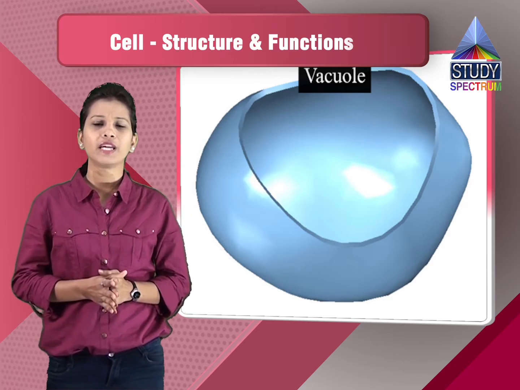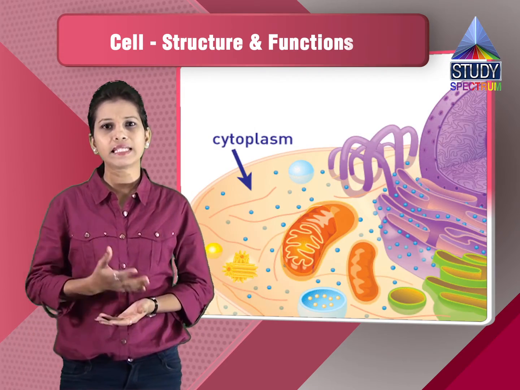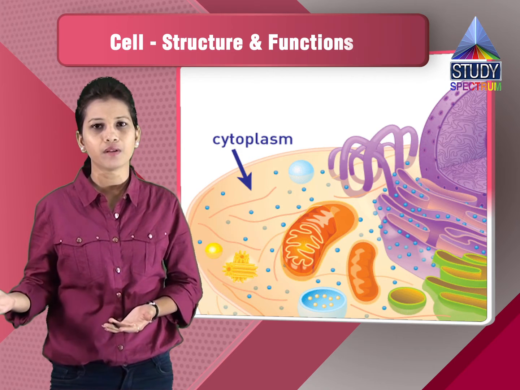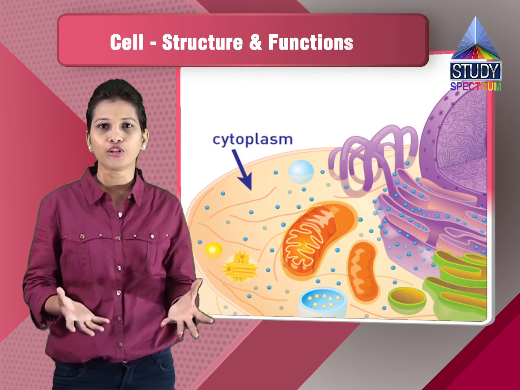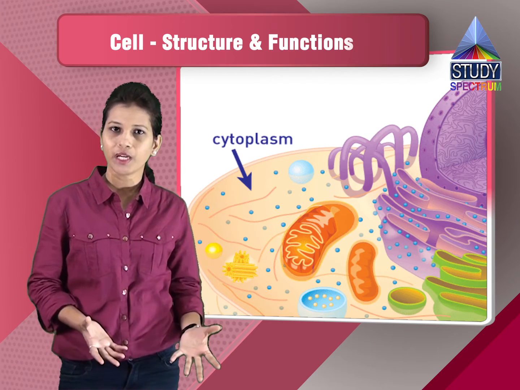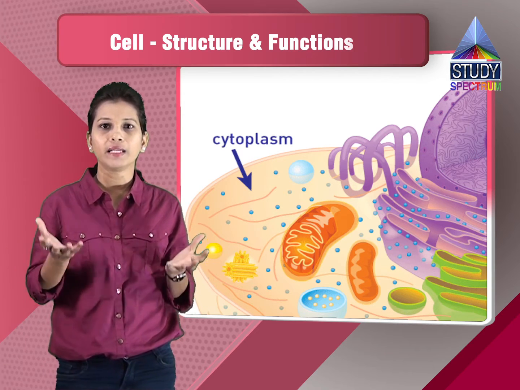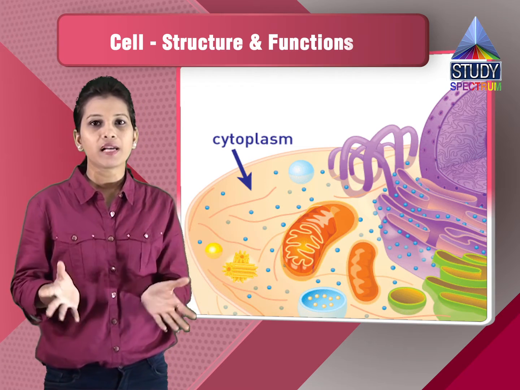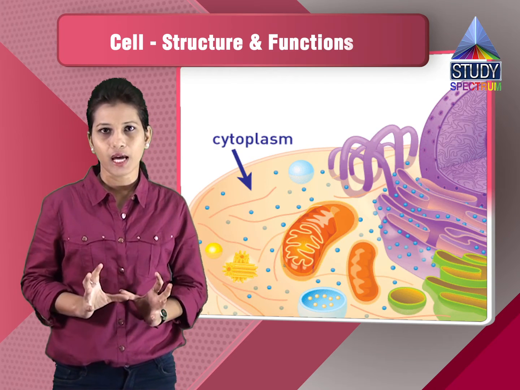Then we have also seen the cytoplasm. Cytoplasm, as I've told you, is a semi-solid or jelly-like fluid which holds all the organelles like the vacuoles, the mitochondria, the endoplasmic reticulum, the nucleus. All these organelles are held by the cytoplasm. So cytoplasm is the fluid-like substance which holds all the organelles.